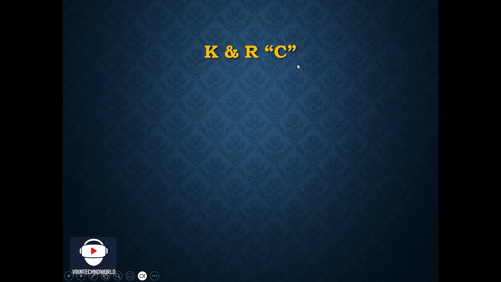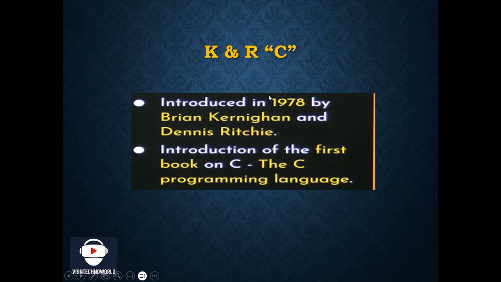Now, what do you mean by it? K&R C was introduced by Brian Kernighan and Dennis Ritchie in the year 1978. These two developers wrote one book because they wanted C not to be limited to Bell Laboratories only.